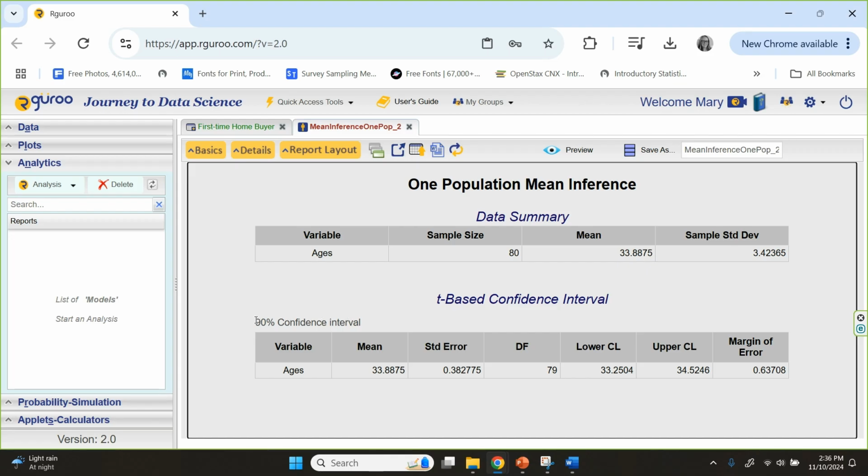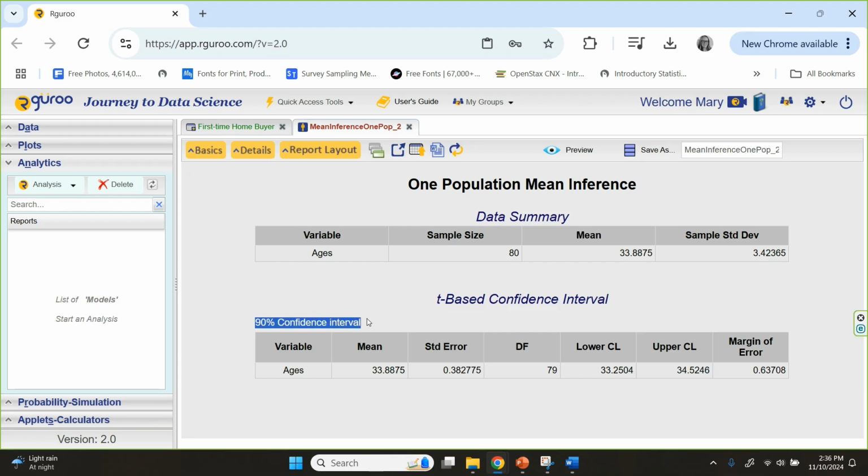So always take a look at this. I just highlighted in blue. Sometimes it's easy to forget to set the confidence level. So double check that it's at the level you intend it to be. And we have the lower confidence limit here at 33.25 and the upper confidence limit at 34.52.